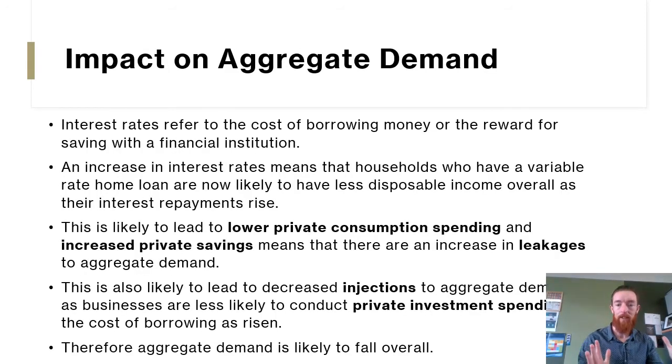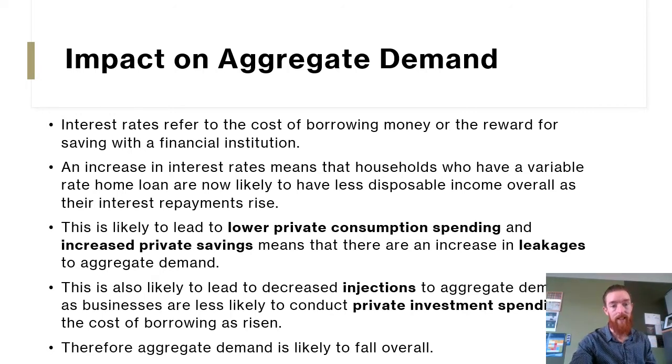So the impact on aggregate demand of this interest rate rise. Interest rates refer to the cost of borrowing money or the reward for saving with a financial institution. An increase in interest rates means that households who have a variable rate home loan are now likely to have less discretionary income as their interest repayments rise. So after they get their income, taxes come out, it becomes their disposable income, and then they pay for anything else in their life, groceries, bills, etc., and interest repayments on their loans. So they have less discretionary income.